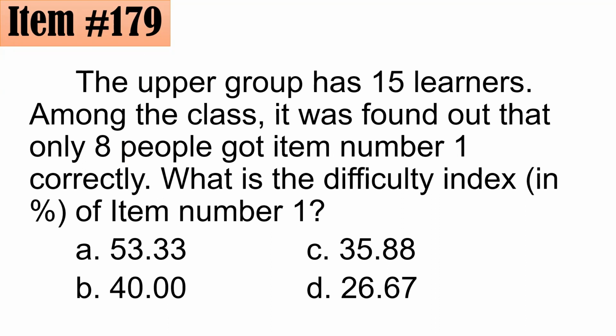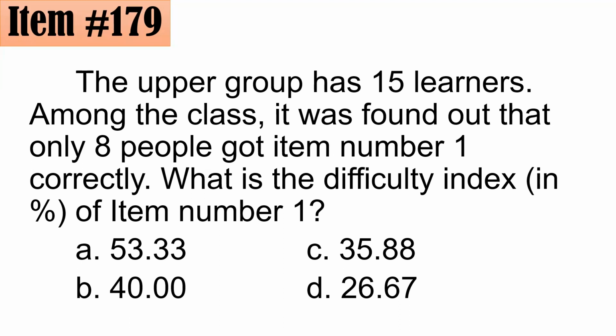179. The upper group has 15 learners among the class. It was found out that only 8 people got item number 1 correctly. What is the difficulty index in percent of item number 1? Is it 53.33, 40.0, 35.88, or 26.67? All right. Letter A, yung sagot ng mga nag-comment so far, 53.33%.